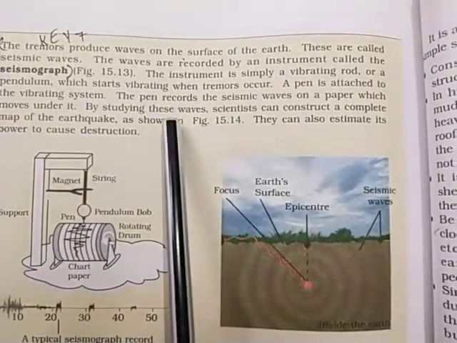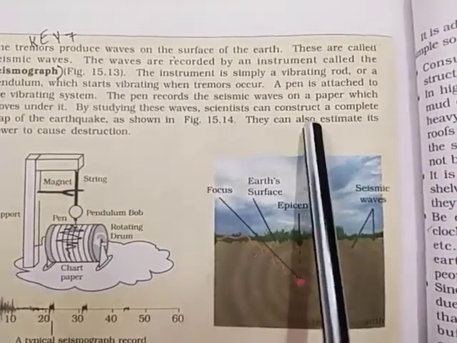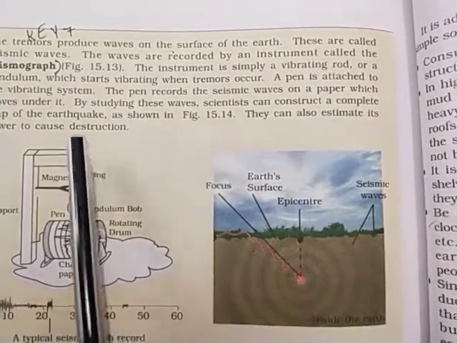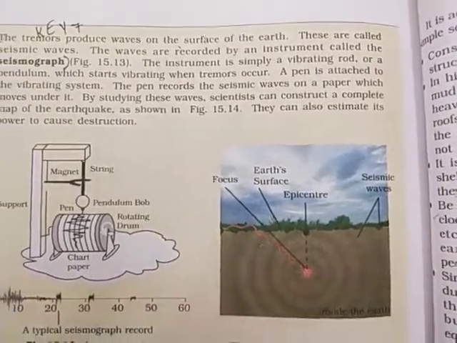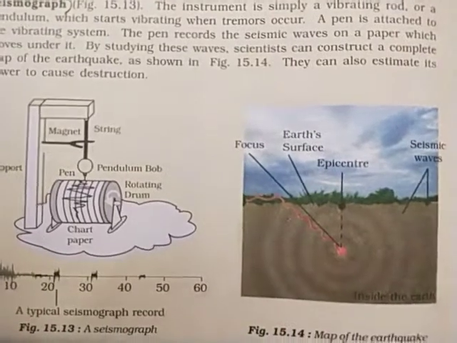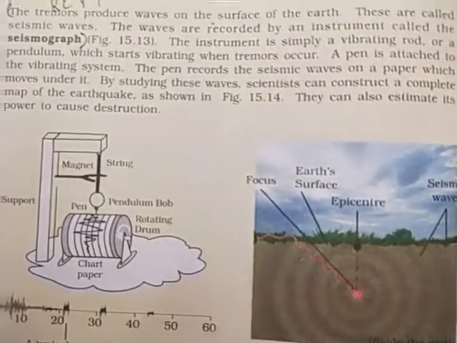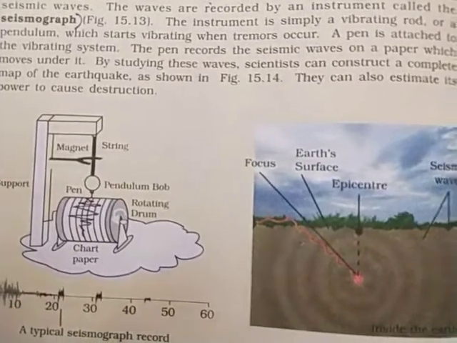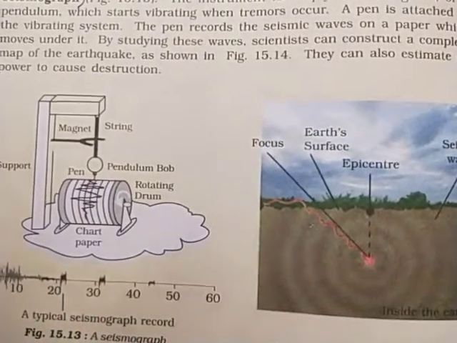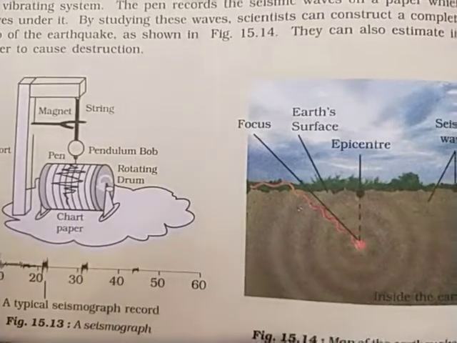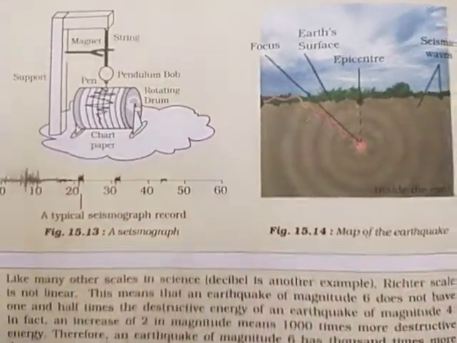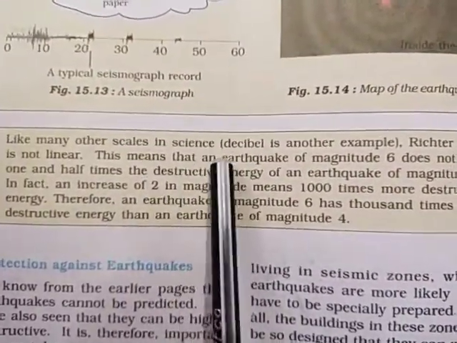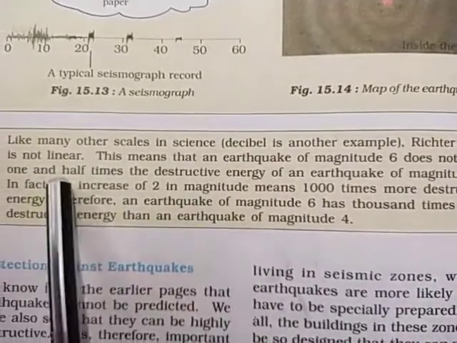By studying these waves, scientists can construct a complete map of the earthquake. By this we can estimate, or give information about, the destruction or the power. We can measure the power of the earthquake by the seismograph. Like many other scales in science, the Richter scale is not linear.